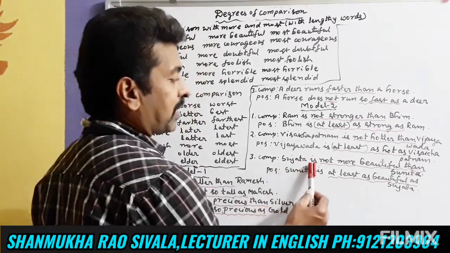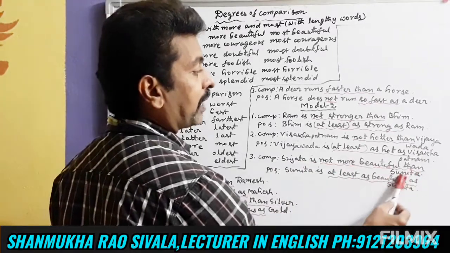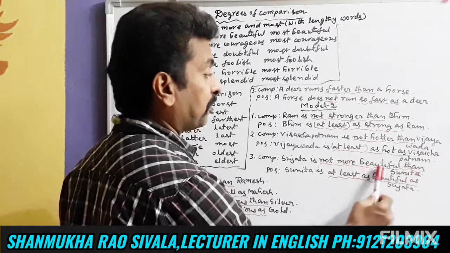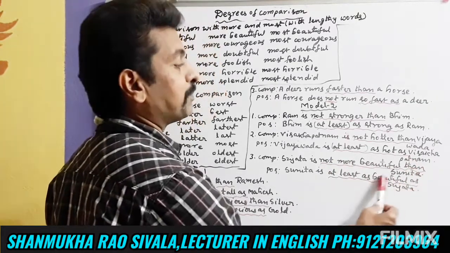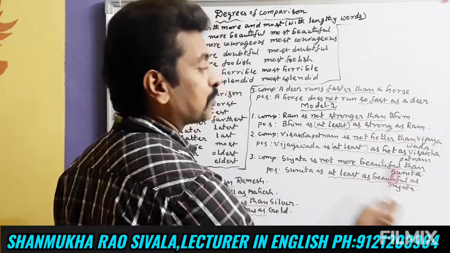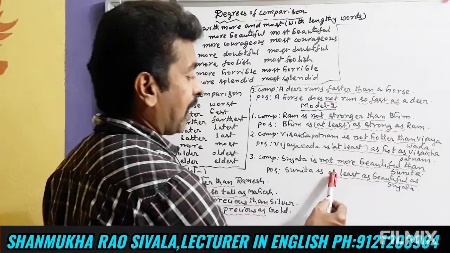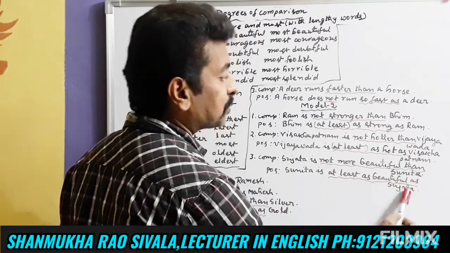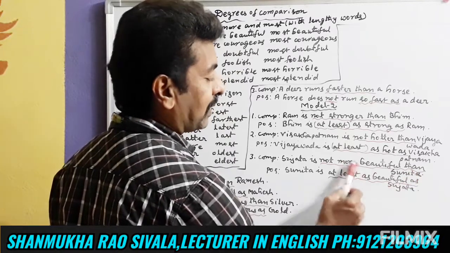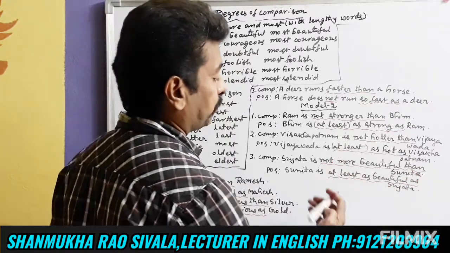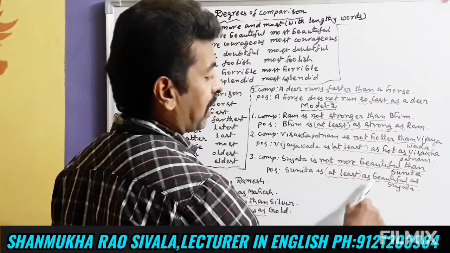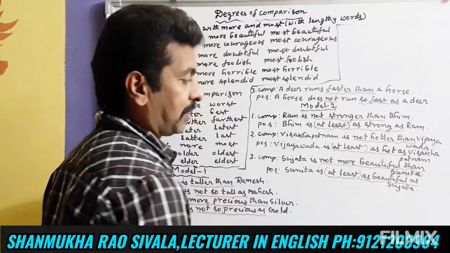And Sujata is not more beautiful than Sunita. Not more beautiful than. So, at least as beautiful as. Sunita is at least as beautiful as Sujata. Not more beautiful than, at least as beautiful as. At least can be omitted also. We can write like this also. Sunita is as beautiful as Sujata.